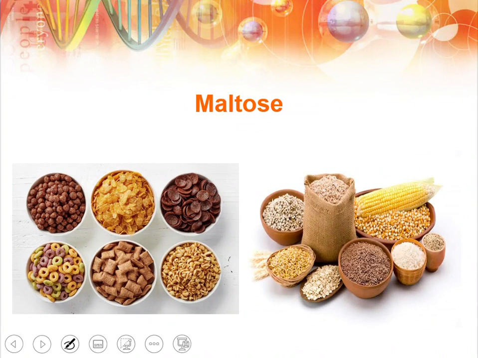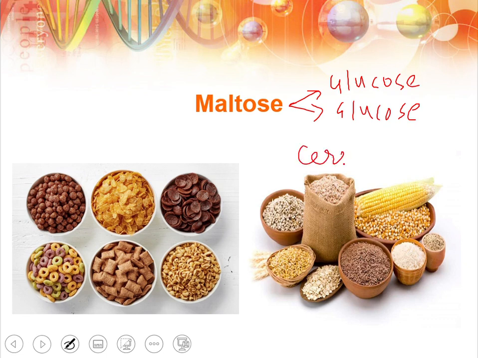Maltose. Maltose is also a disaccharide. It is formed of glucose. When two glucose molecules combine together, we get maltose. And the most important source of maltose is cereals. These are cereals from which we get these types of cereals, which are the industrial products.